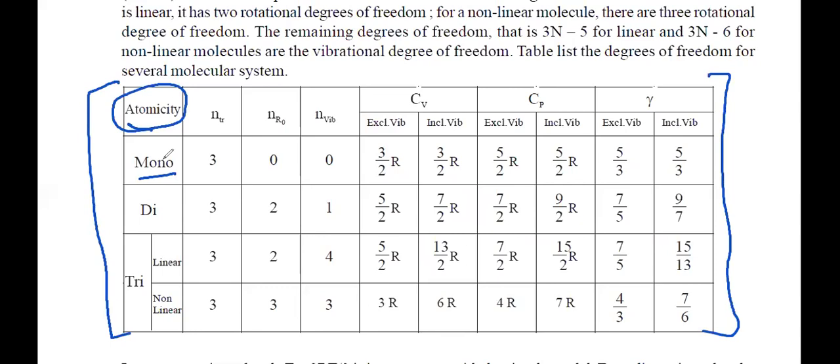As we discussed, monoatomic means only one atom. So if we have only one atom, it can only translate. It will have different coordinate axes just for translation, not for rotation, not for vibration. So the degree of freedom will always be the translational degree of freedom, which is 3. Yes or no? Got it?